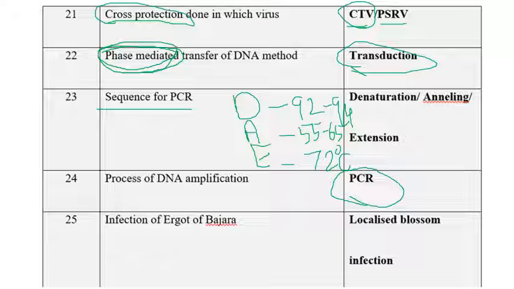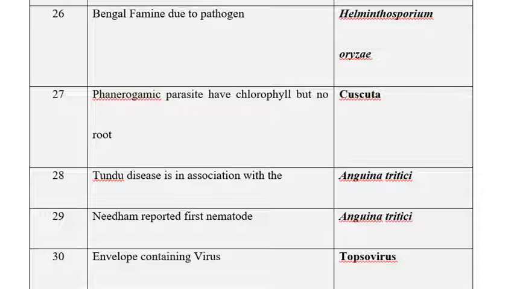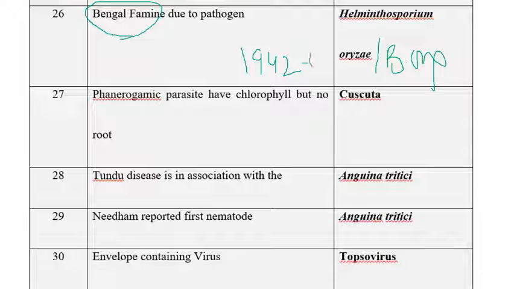The next one is infection of ergot of Bajra. In the infection of ergot of Bajra, we can see localized blastome infection. The next one is Bengal famine pathogen. We know Bengal famine is due to Helminthosporium oryzae or Bipolaris oryzae. It happened in West Bengal and some parts of Bangladesh in the years 1942 and 43, which was a devastating disease. We know very well that nearly 3 million people died because of food starvation.